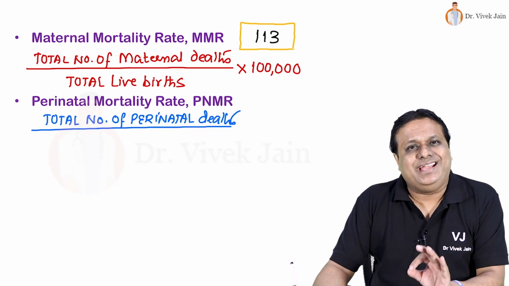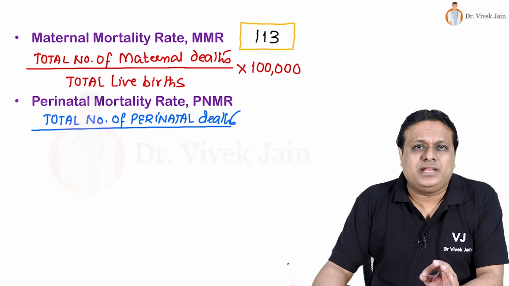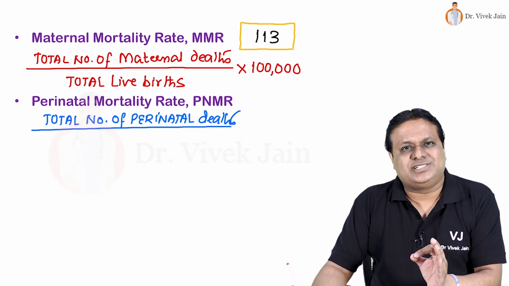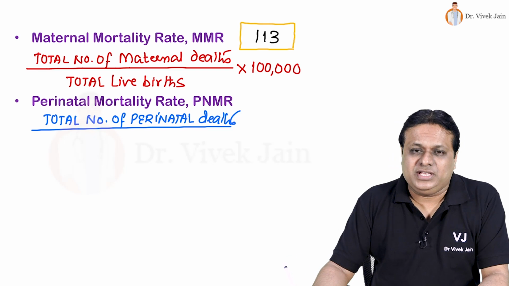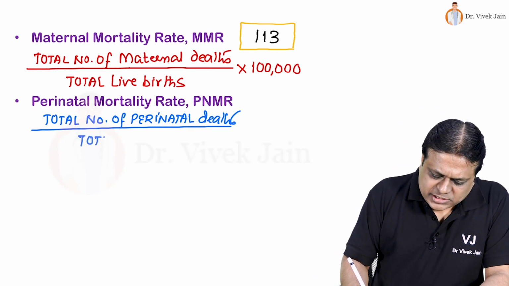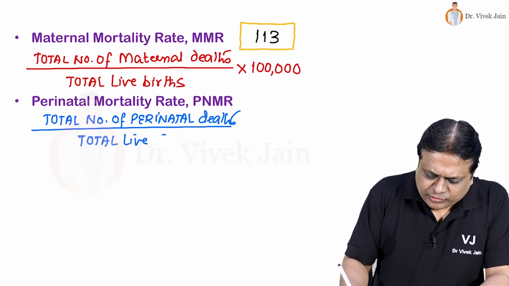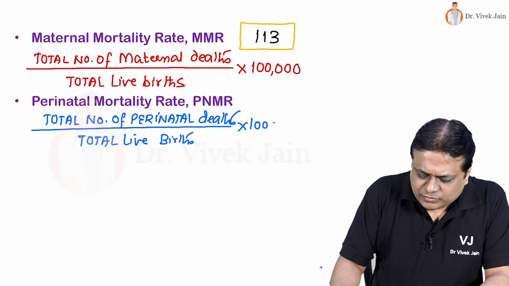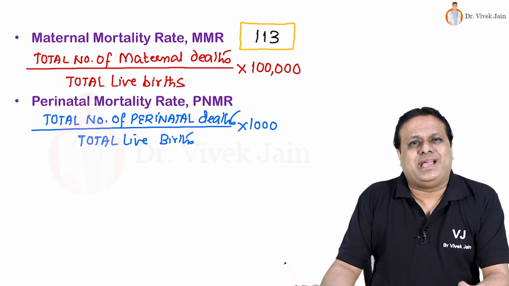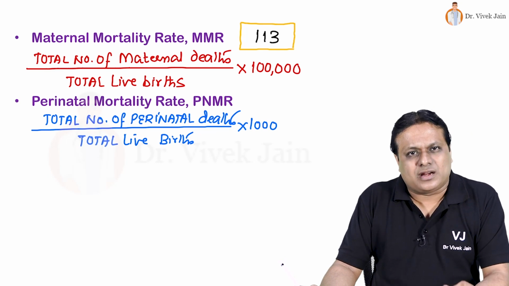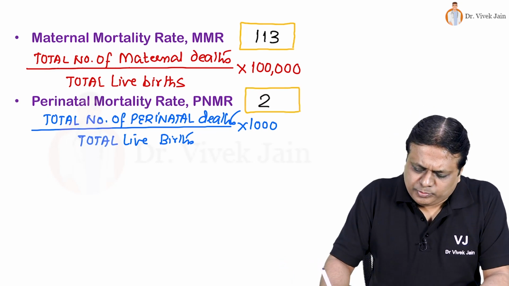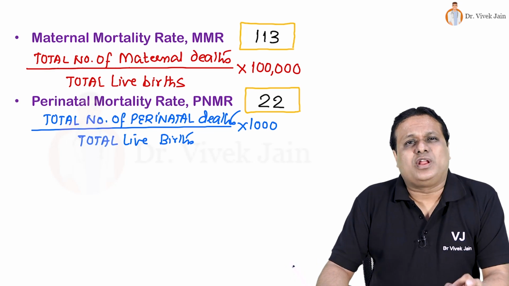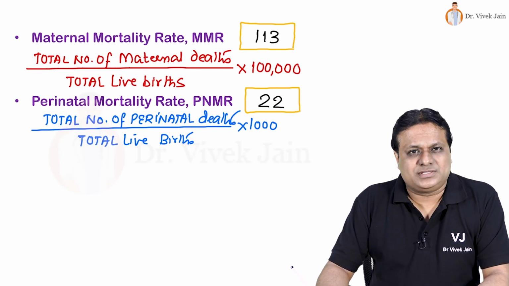Which occurs in perinatal period. What is a perinatal period? 28 weeks period of gestation till 7 days after delivery. Denominator is again same, total number of live births, and multiplier is again 1000. Current perinatal mortality rate of India is around 22 perinatal deaths for every 1000 live births.